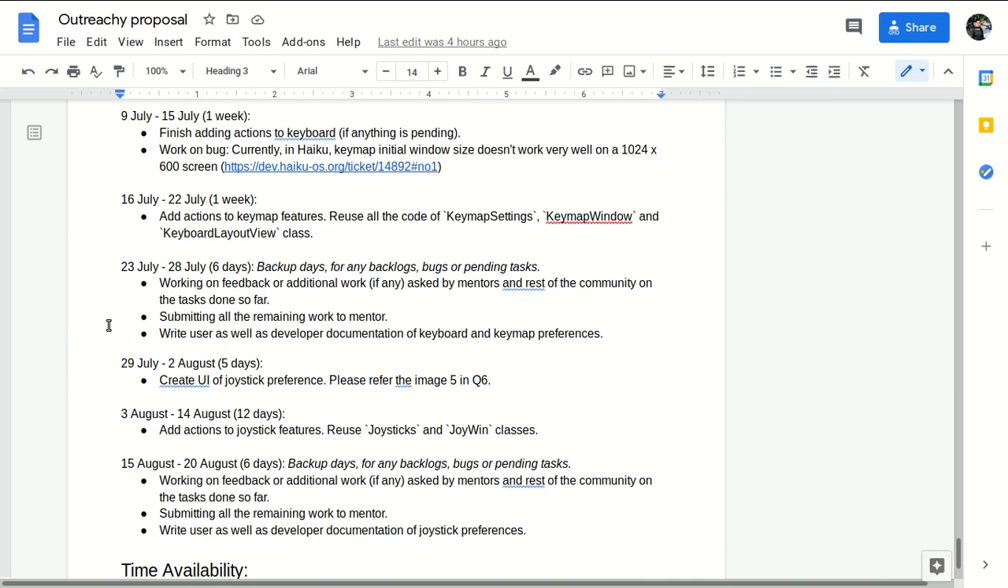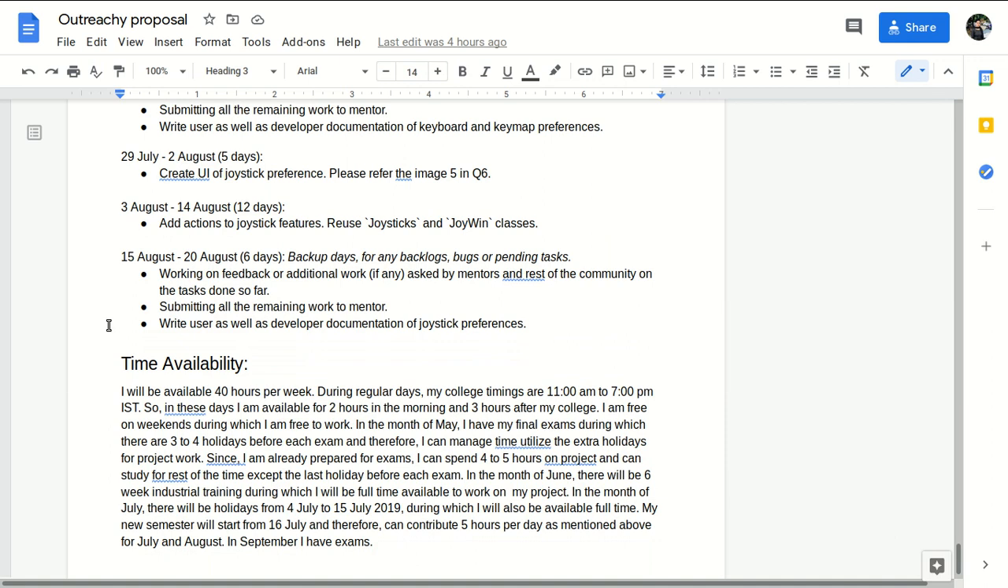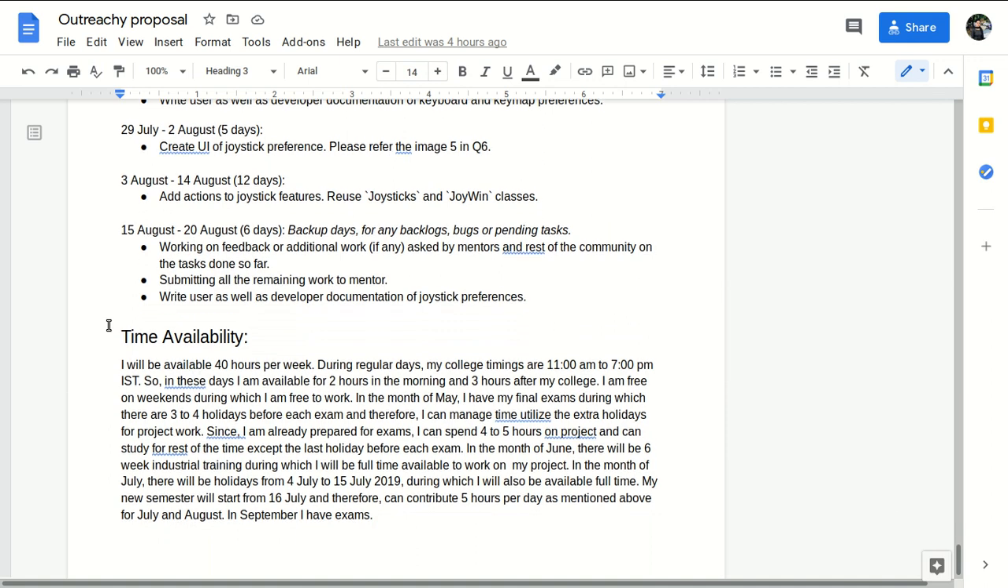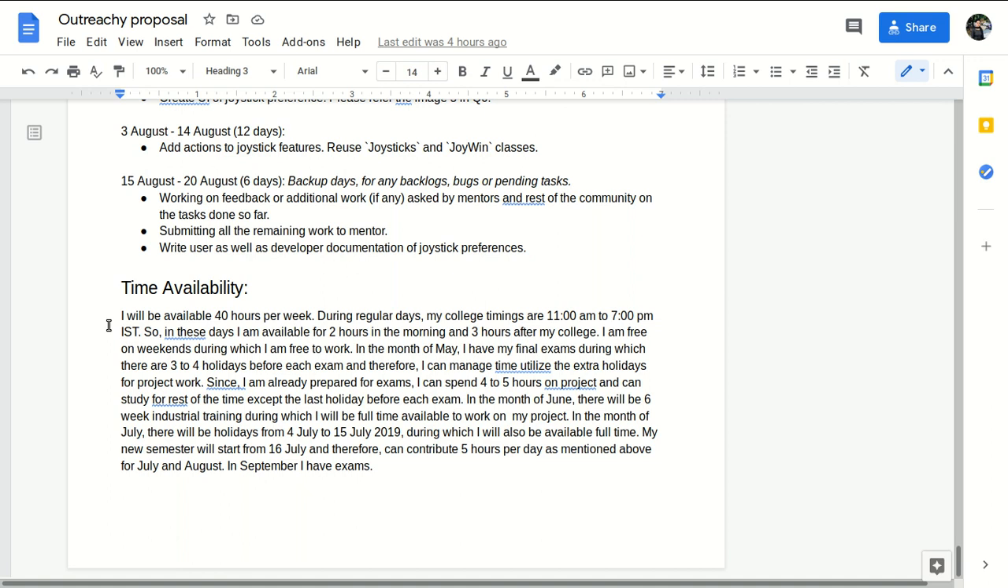One more thing, in the time availability you have to explain everything, like how you will count the 40 hours per week, how you will work 40 hours per week on your project. You have to explain each and every hour, like how you will manage 2 hours or 3 hours in a day. You have to explain everything. I forgot this thing before, so that's why I am telling you guys now.